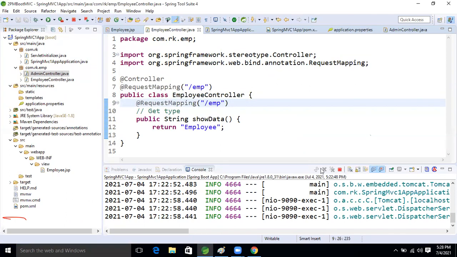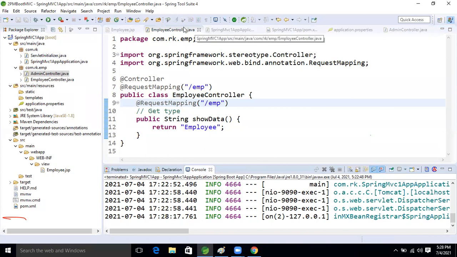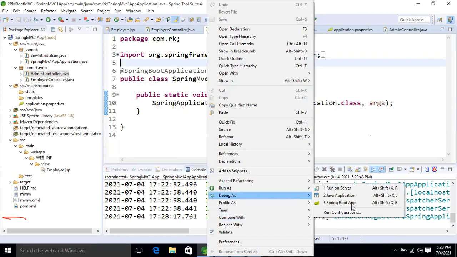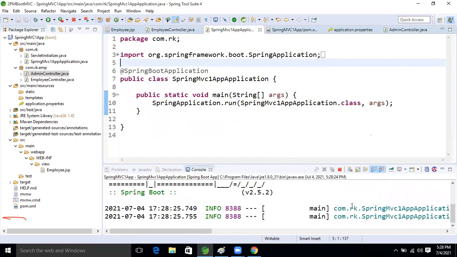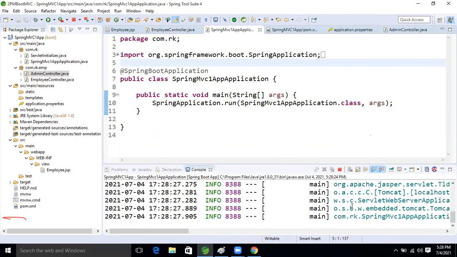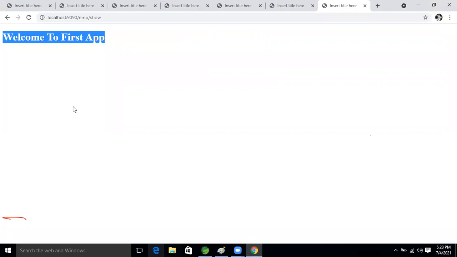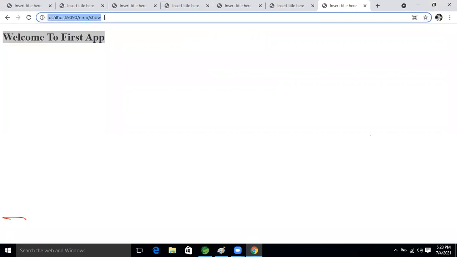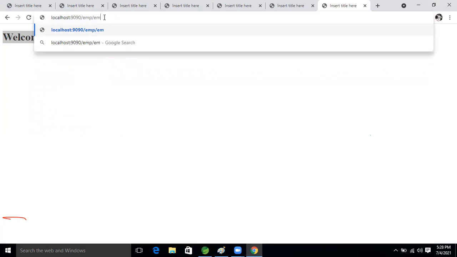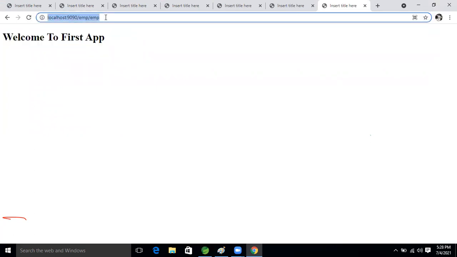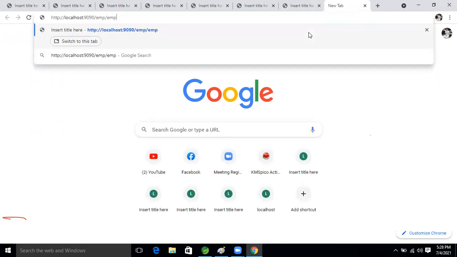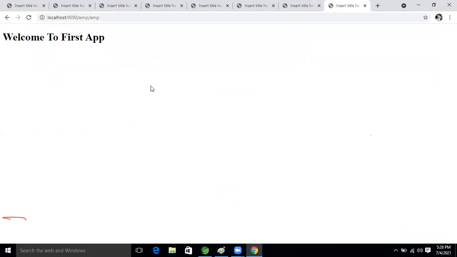Now let's stop the application and run it again and we will see. Now come to the browser. Here just take EMP and hit it. Still we are getting the results. Now in a new tab, hit EMP: Welcome to first application. We are able to get the result or not, guys? Yes, clear.